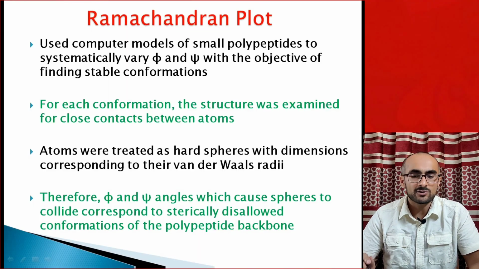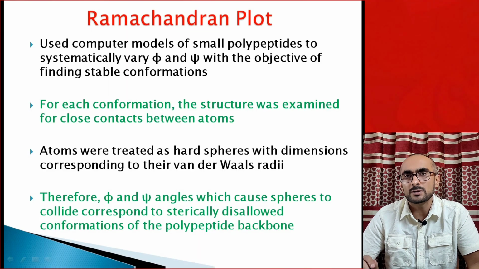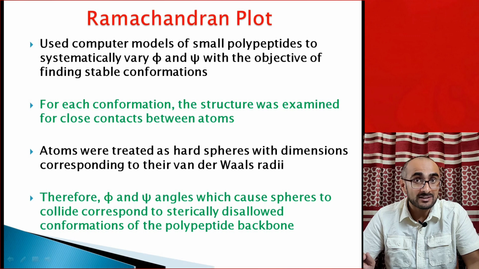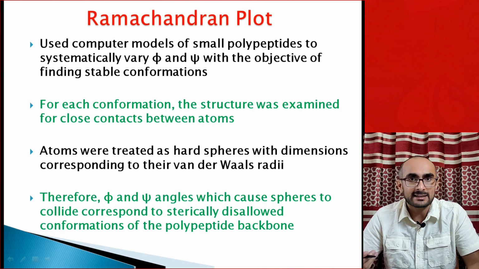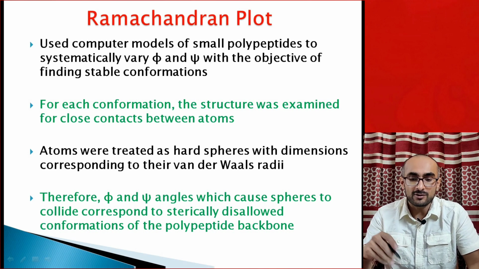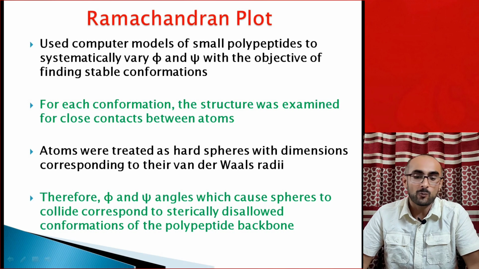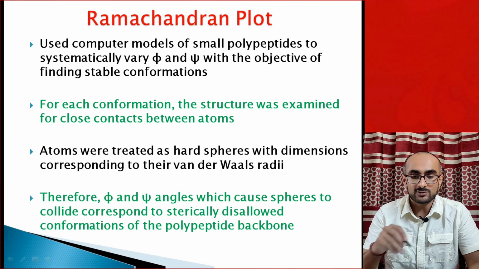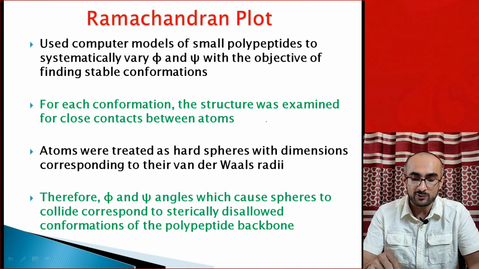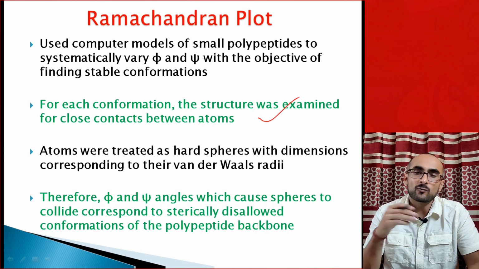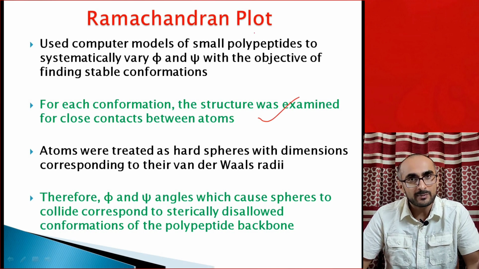So that's how Ramachandran used computer models of small peptides. He systematically varied phi and psi of the peptides, and eventually he presented his information in the form of a phi and psi plot. For each conformation, while varying phi and psi values, the structure was examined for close contact. If at some values of phi and psi the structure made close contact with some other atom, that was discarded.